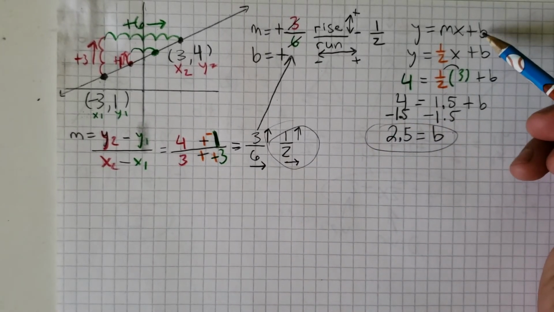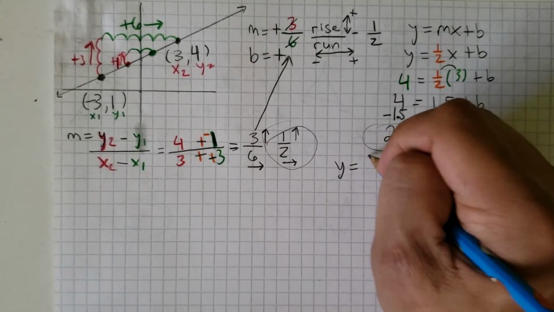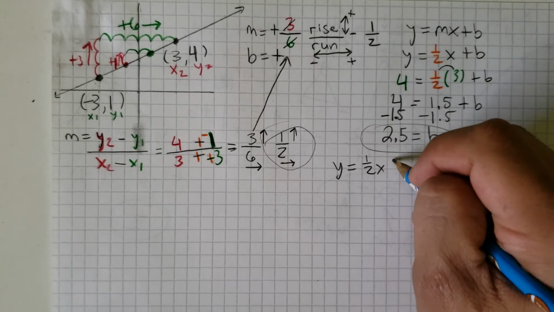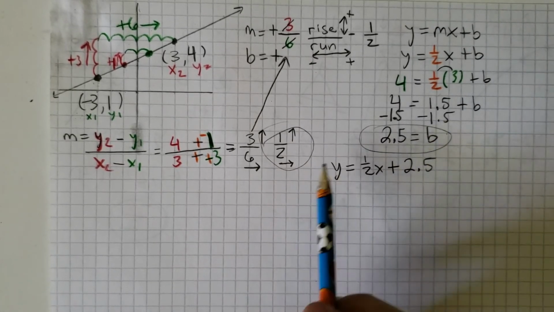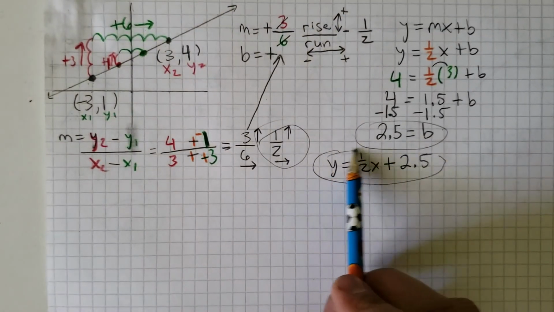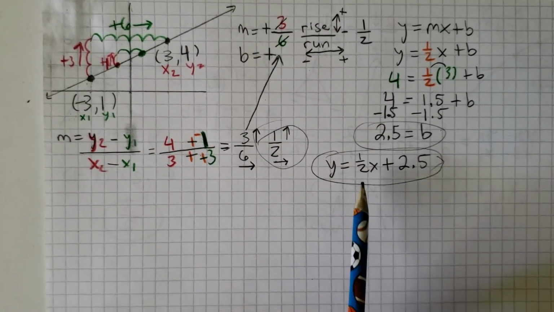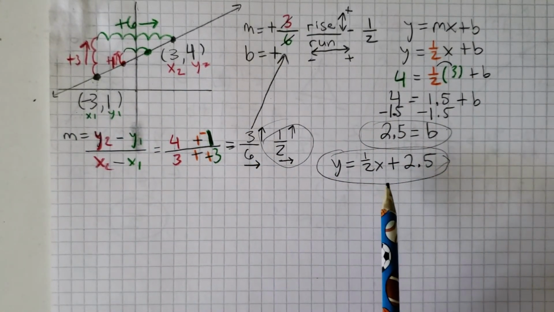Okay, so now we have our slope and we have our b, so we just need to put it in the equation. I'm going to put y equals, and instead of m, I'm going to put half x, and instead of b, I'm going to put 2.5, and I'm putting plus because it's positive. So that right there is the equation for the line. Any point on this line, on this graph, is going to follow that rule.